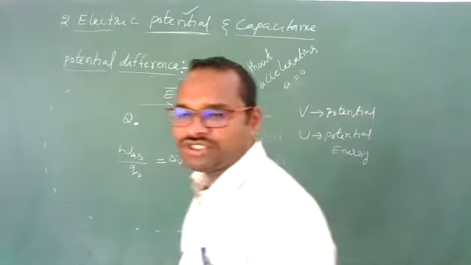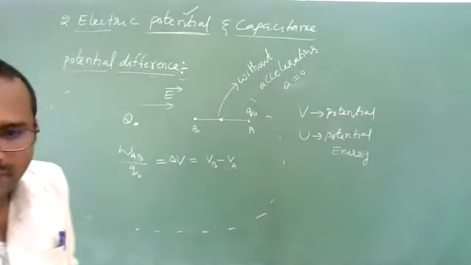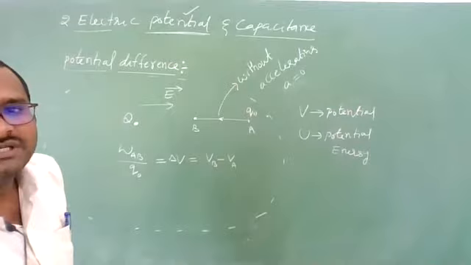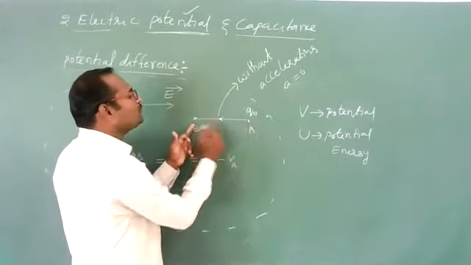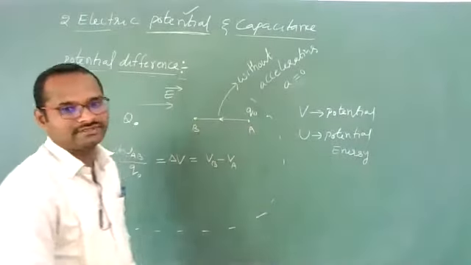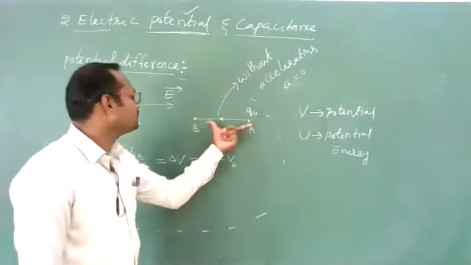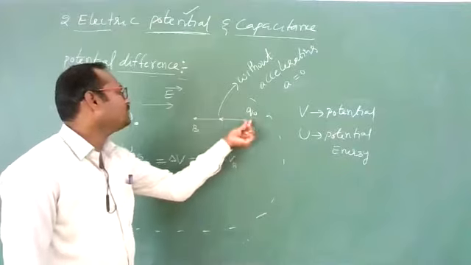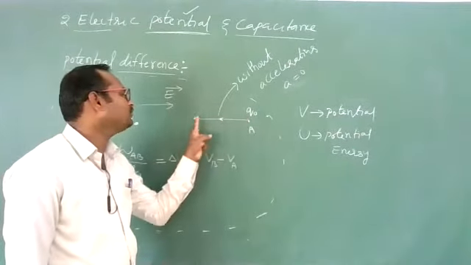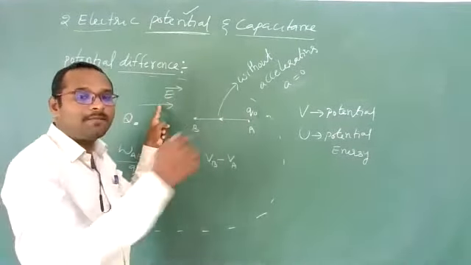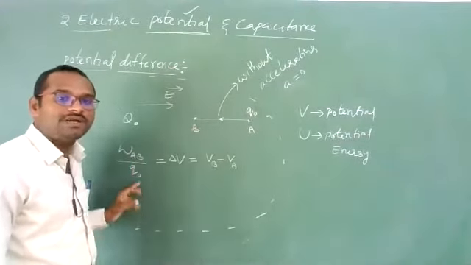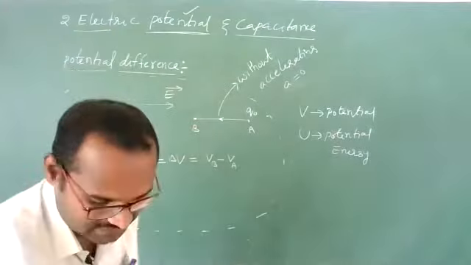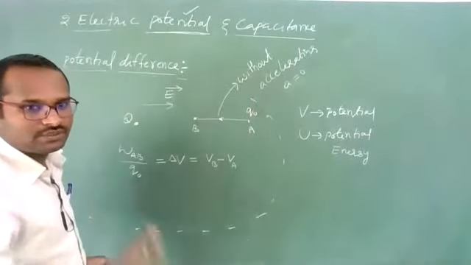It is electrostatic potential difference. See, difference means we are defining between any 2 points what is the electrostatic potential difference. From these 2 points, how much work you need to perform in moving from A to B against this electrostatic field, that work done per unit charge is called electrostatic potential difference. So the definition is understood clearly.